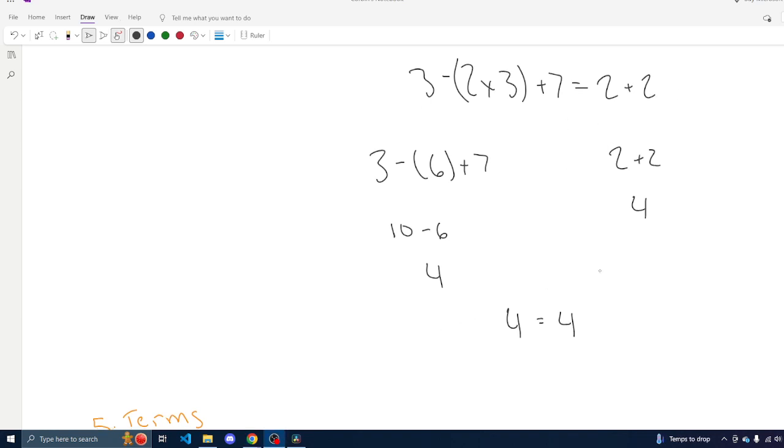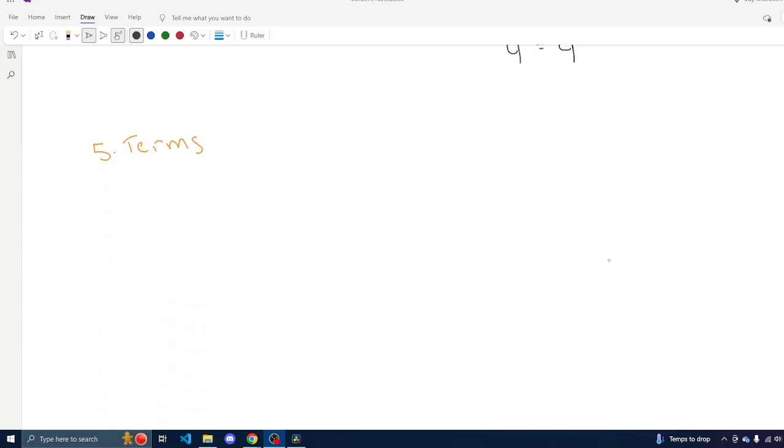Now let's define another piece of terminology. Each of our expressions can be broken down into terms. Our terms are the groups of numbers within an expression that can be split up by addition and subtraction operators. We can look at our last equation to find an example: 3 minus 2 times 3 plus 7 equals 2 plus 2. We're going to start on the right. 2 plus 2. Here, 2 and 2 would be our terms. And that's it.